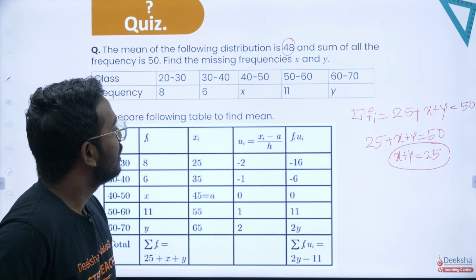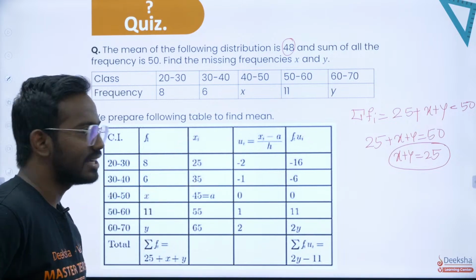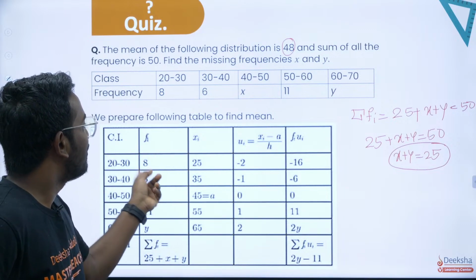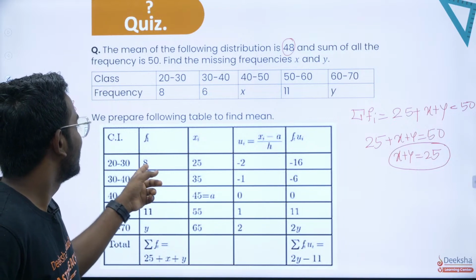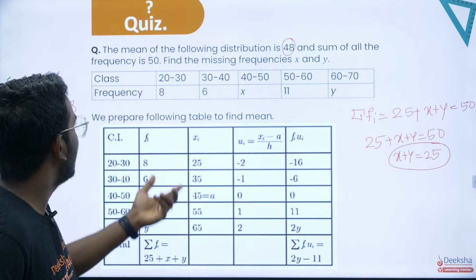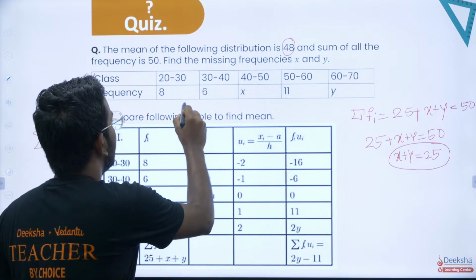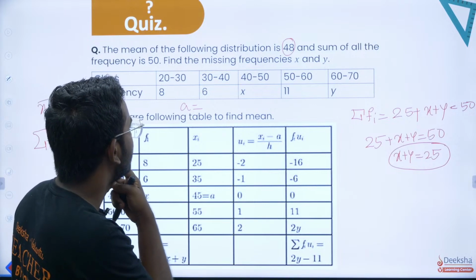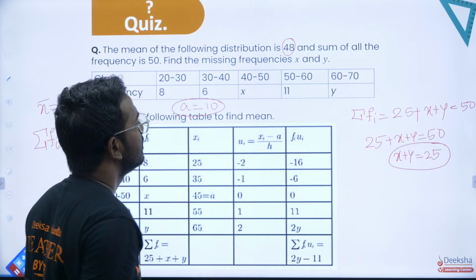So therefore what will you do? You will make use of the same method as I have mentioned. Class interval is given, take each xi, that is the middle value of each class interval. Once you get that, you will take fi into xi. So you got all the xi's. Then I will assume some mean. Let me take the assumed mean to be 10.